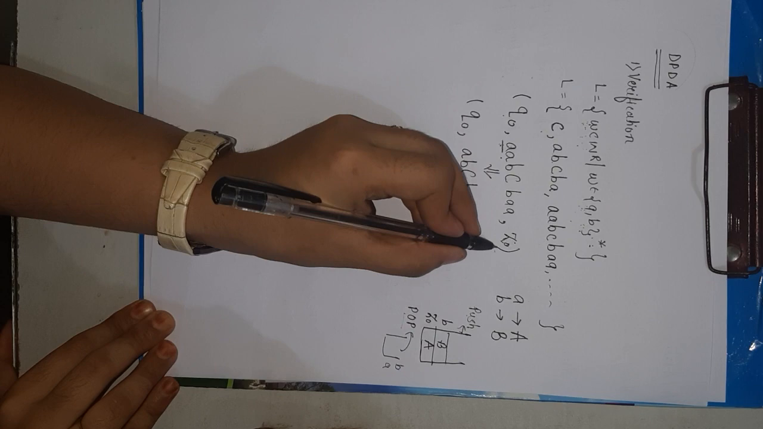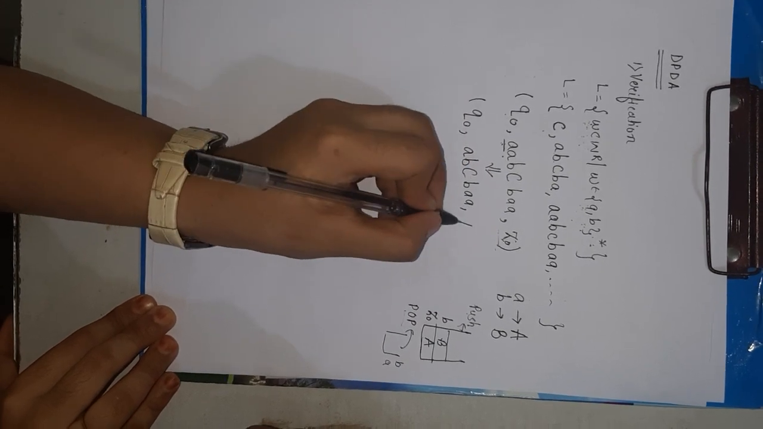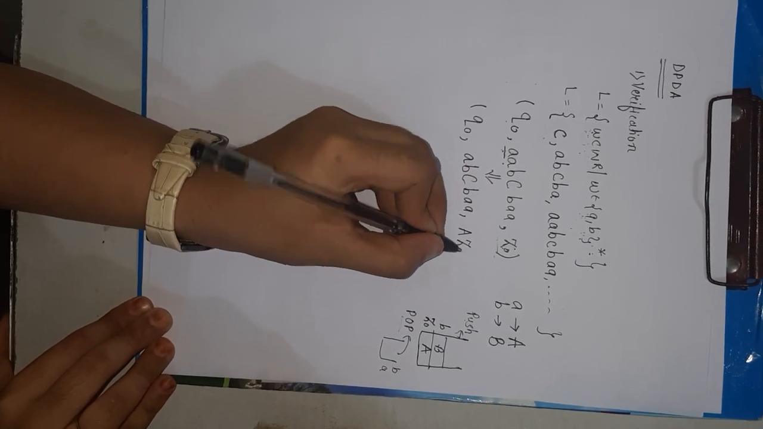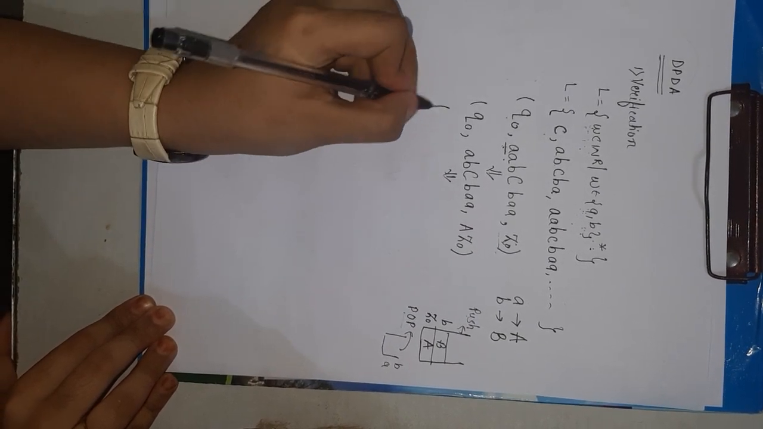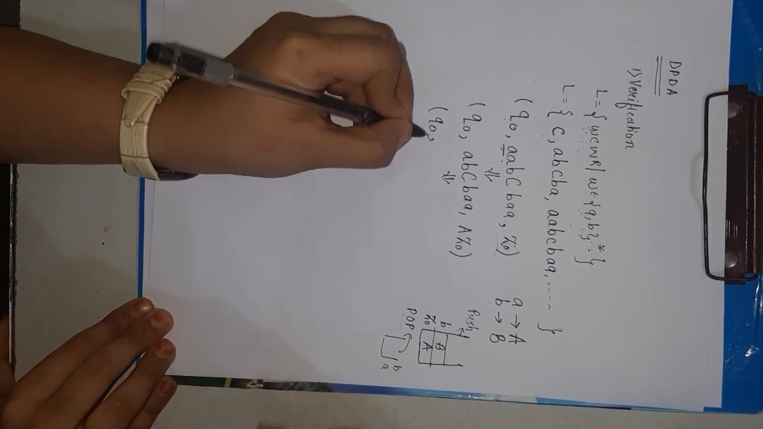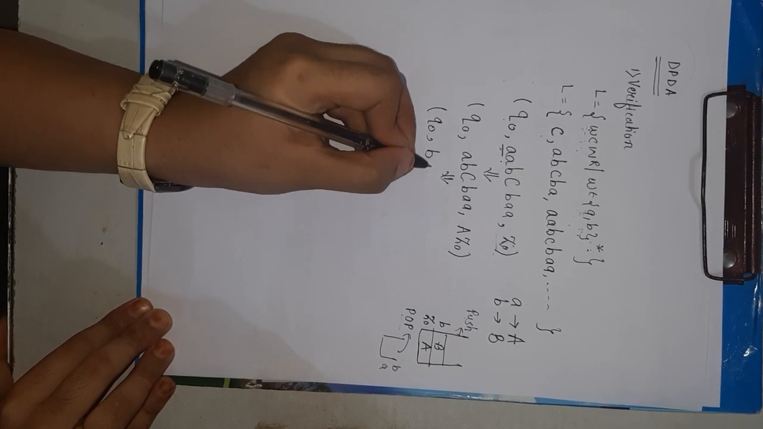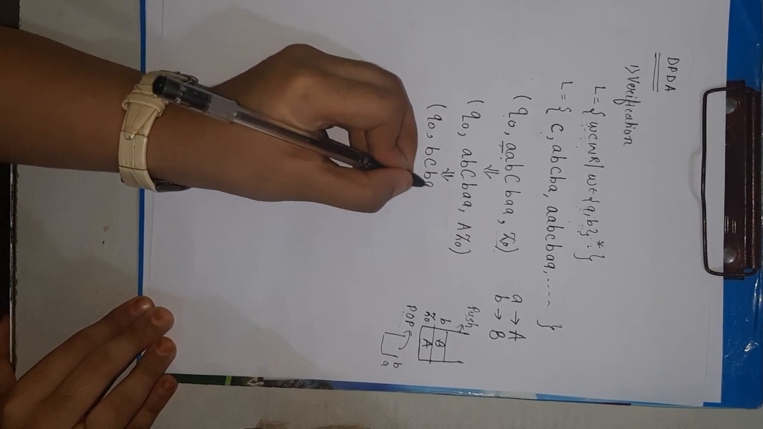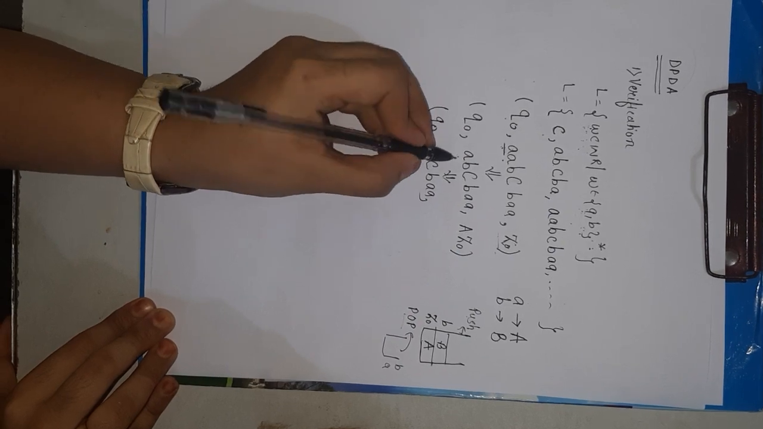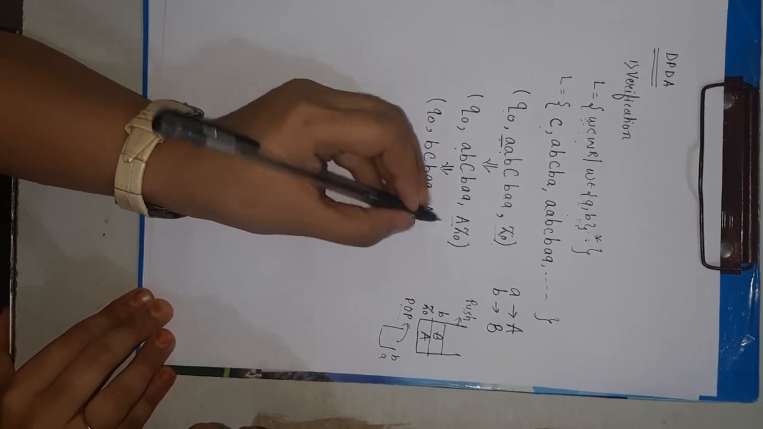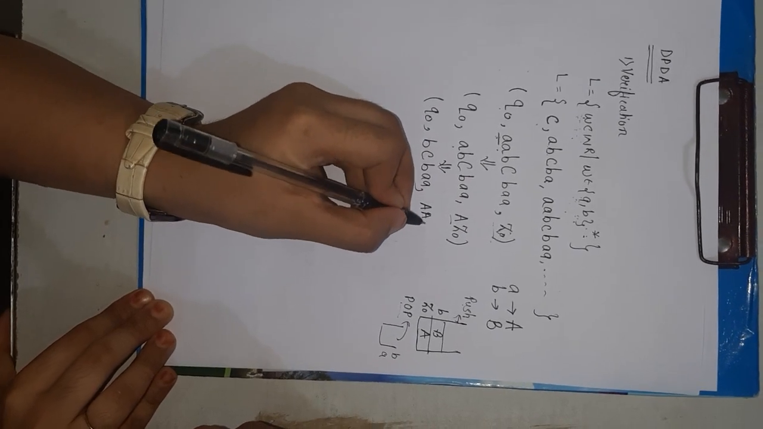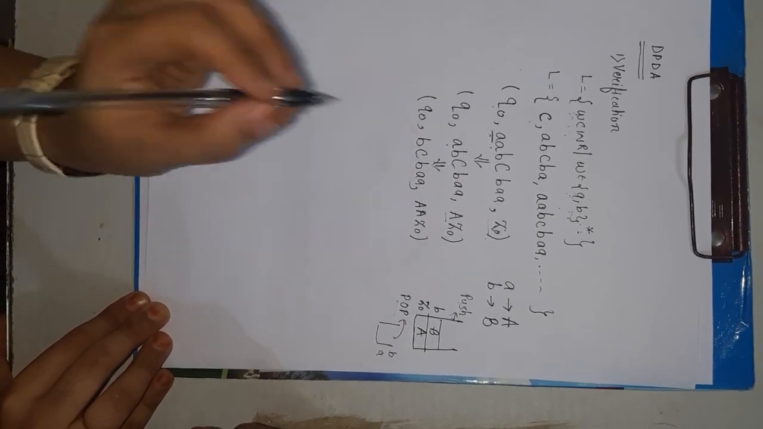So now initially the top of the stack is Z0. Now it has become capital A, Z0. Similarly, again I am getting Q0, next element is A, the remaining will be B, separator, B, A. Again for small a, we decided to push capital A. So this is pushing A, this is the already placed stack element, and Z0.